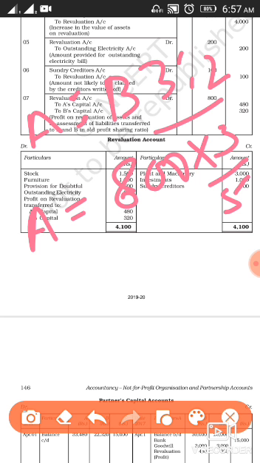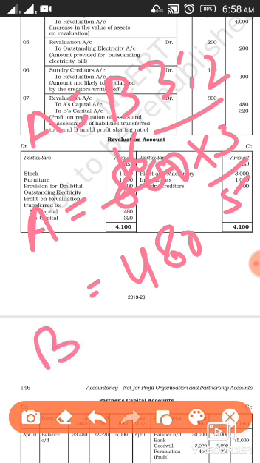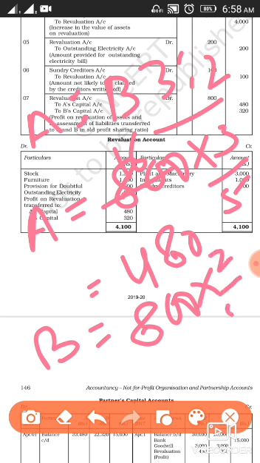Clear? You will calculate it this way, and it's coming 480. For B, it will be 800 into 2/5. So it's coming 320.